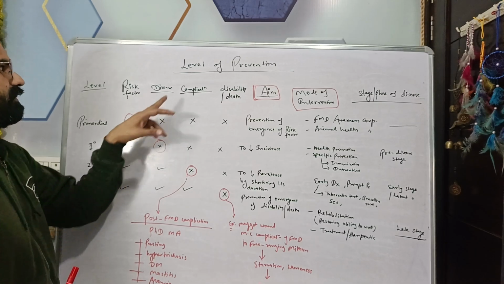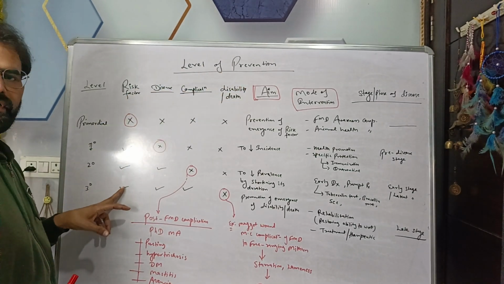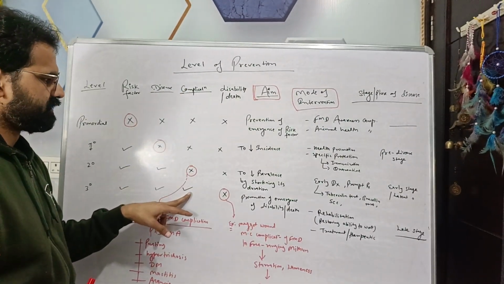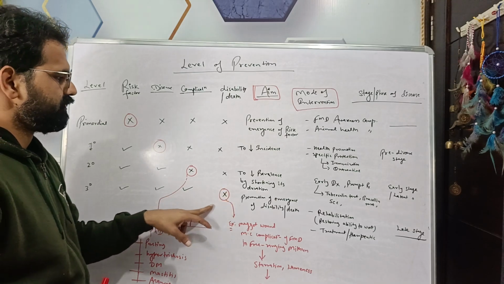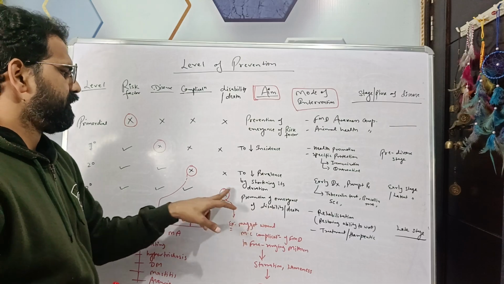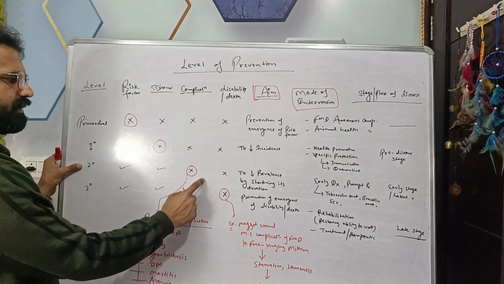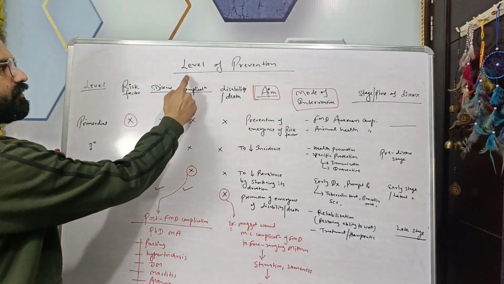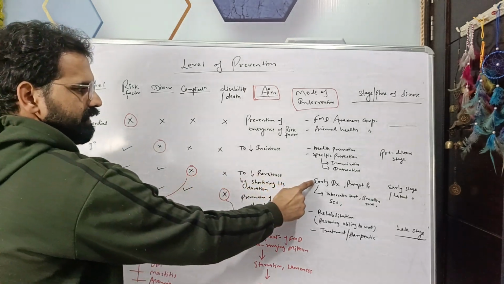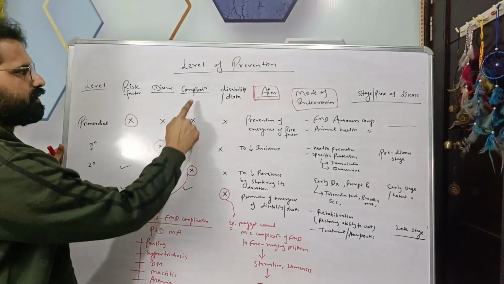Next is tertiary level of prevention. Tertiary level, here risk factor is present, disease is there, and complications are there, and here we want to prevent or reduce the emergence of disability or death. For example, in case of secondary, we tried to reduce the complications with early diagnosis and prompt treatment. So what do you mean by complications?